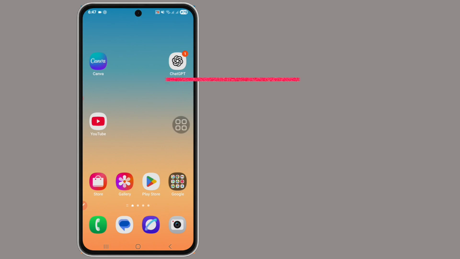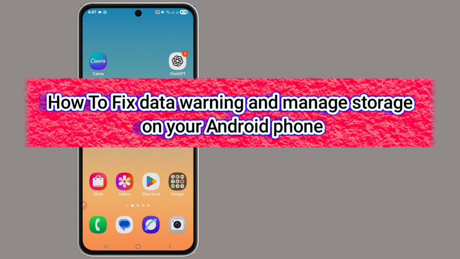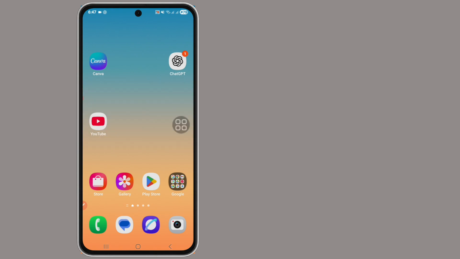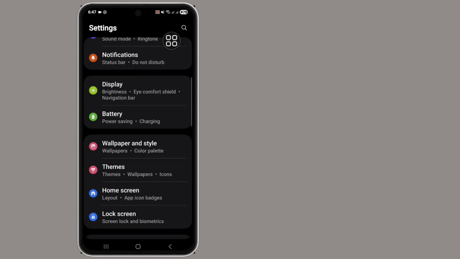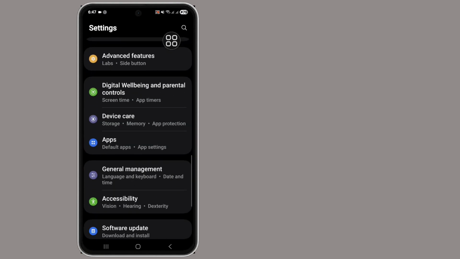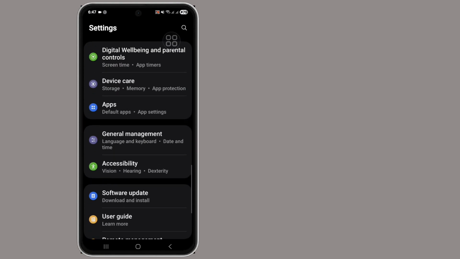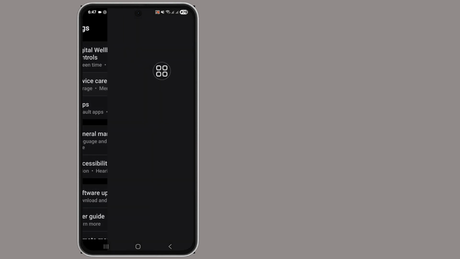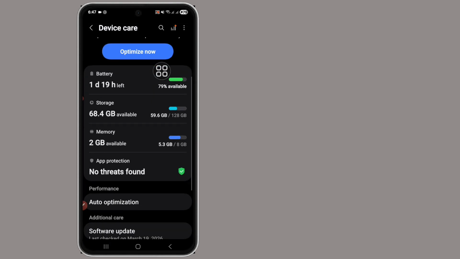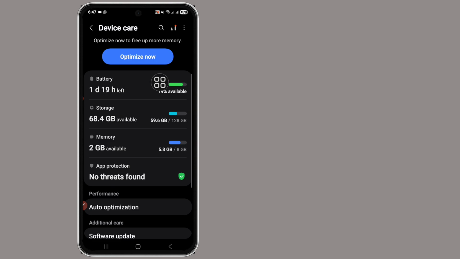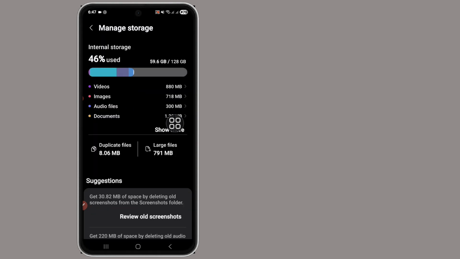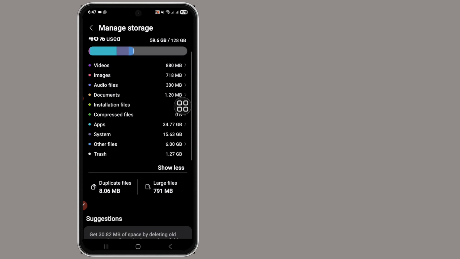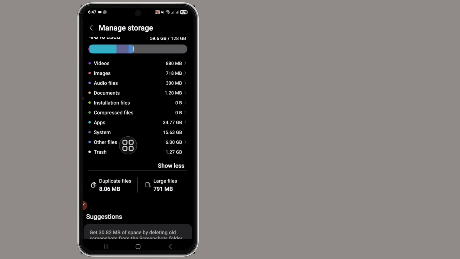In this video, I will show you how to fix data warning and manage storage on your Android phone. Okay, let's get started. First, open your phone settings and scroll down. And now tap on Device Care and again scroll down. Tap on Storage and tap on Show more and see System.